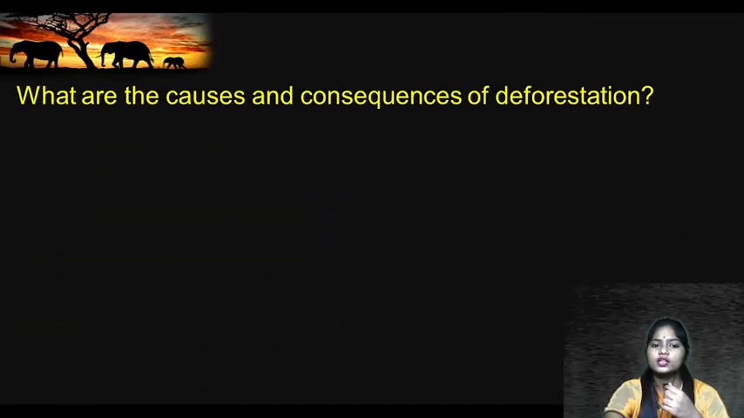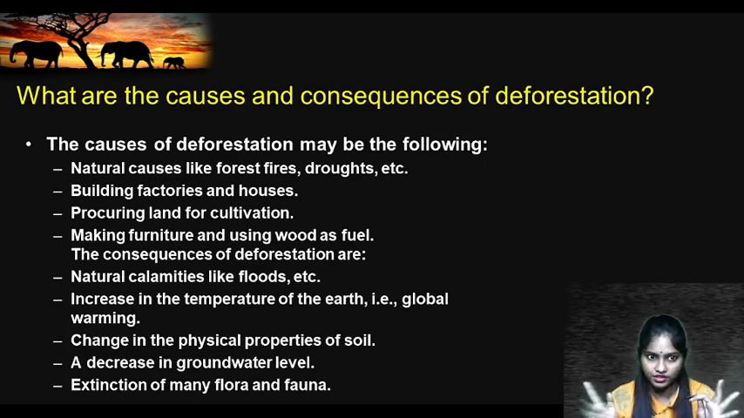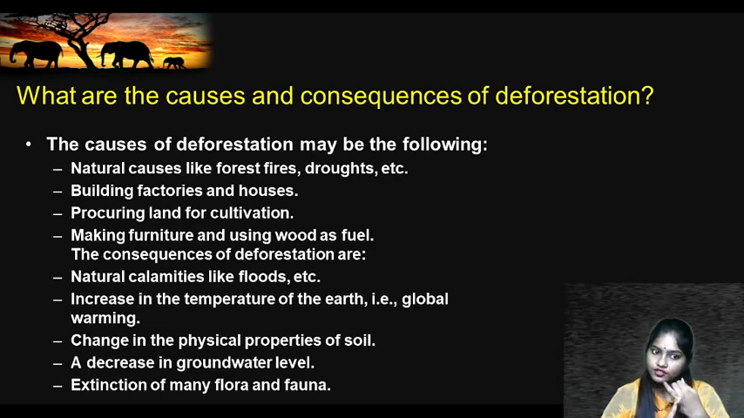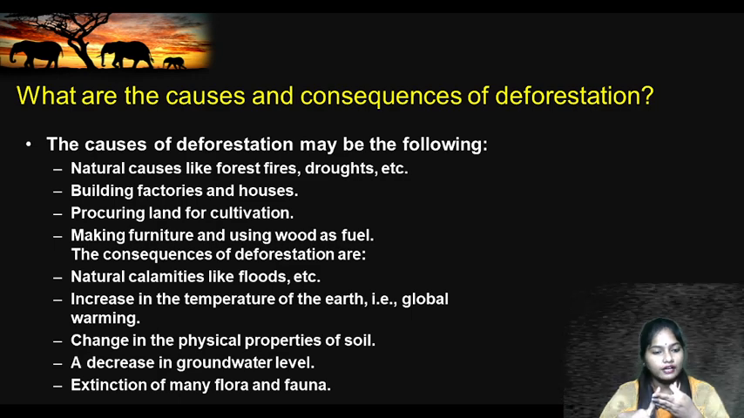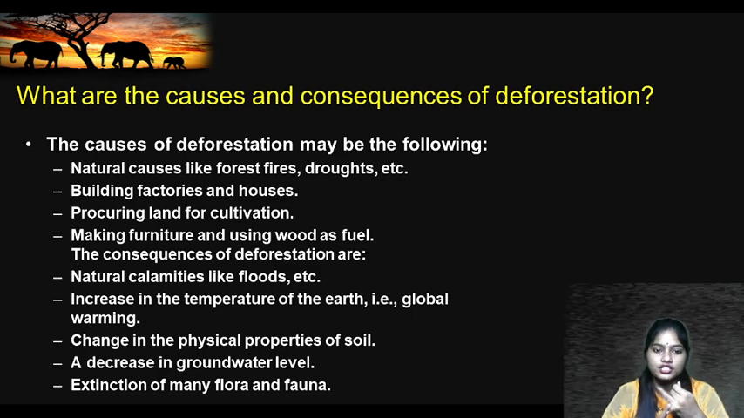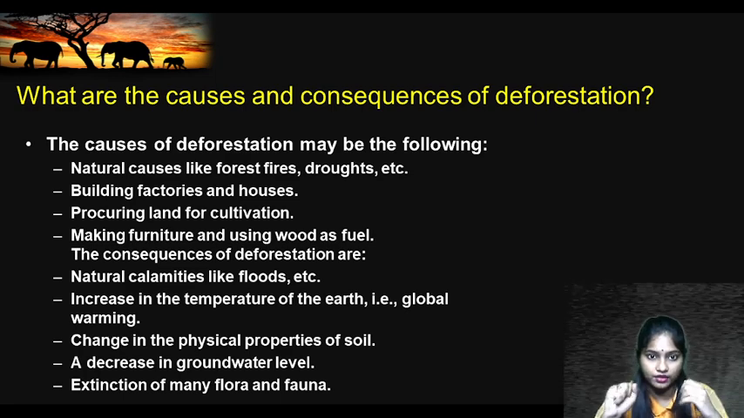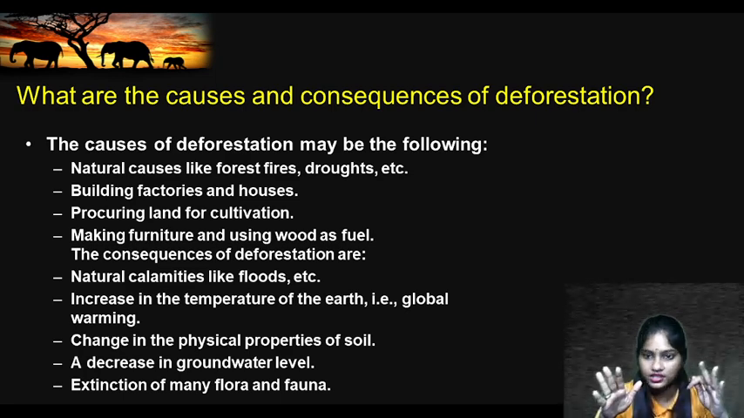Now what are the causes and consequences of deforestation? Lots of consequences, right? Causes are mainly natural causes like forest fire and drought, building factories and houses, procuring land for cultivation, making furniture, and using wood as fuel. So these are the basic things. We are selfish humans, right? For our benefit we are doing this deforestation.